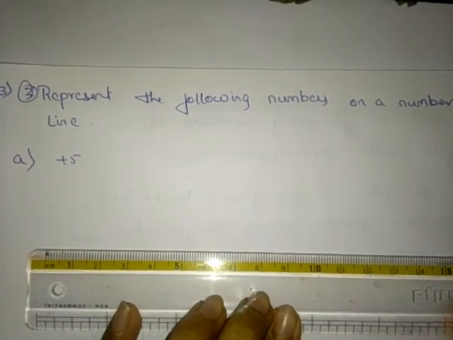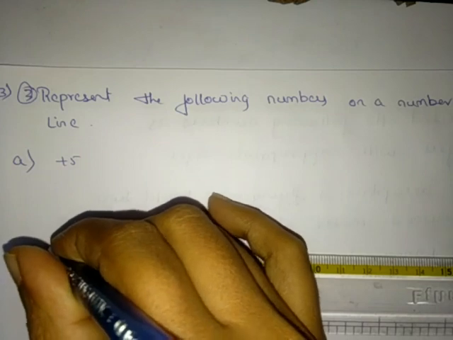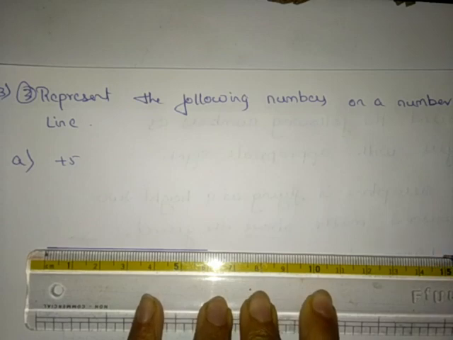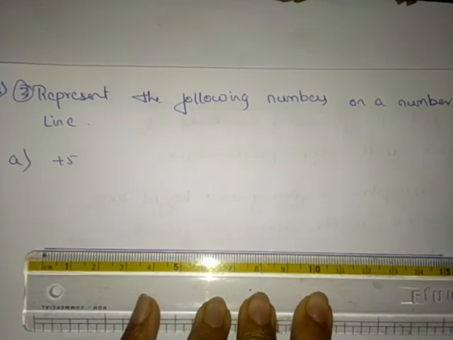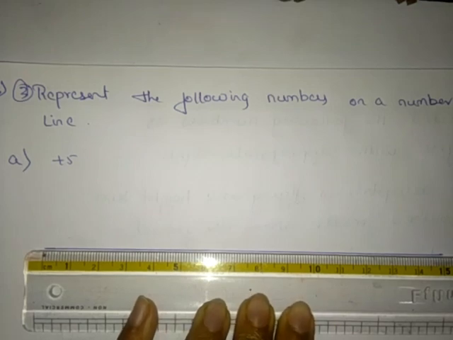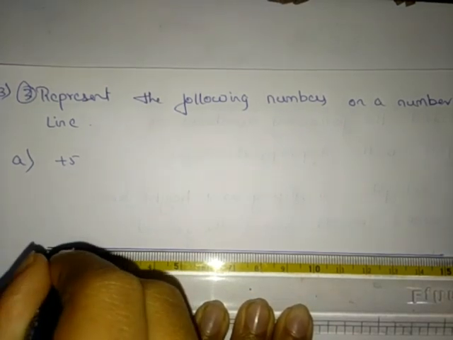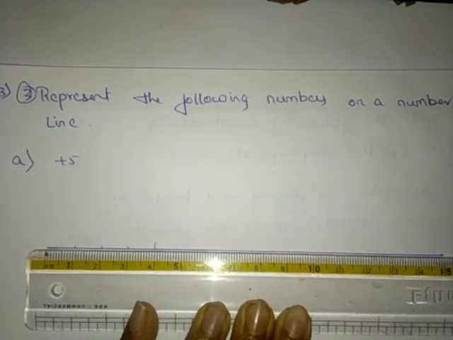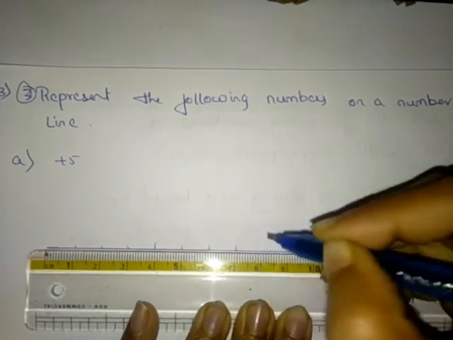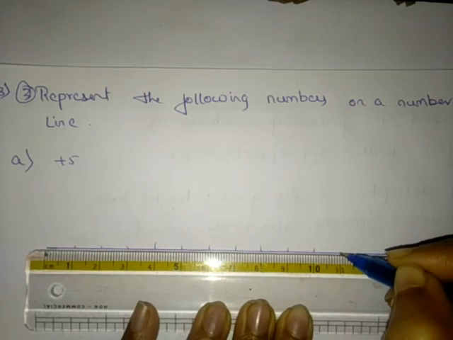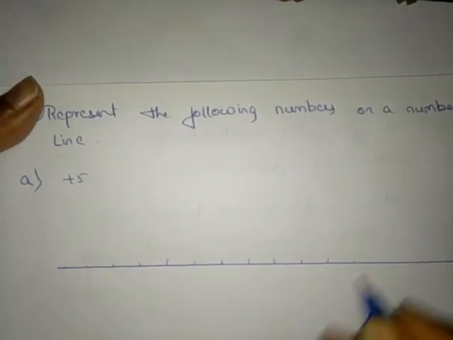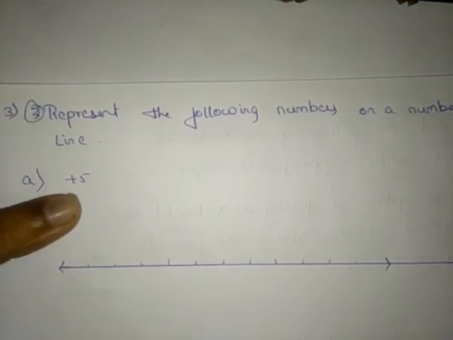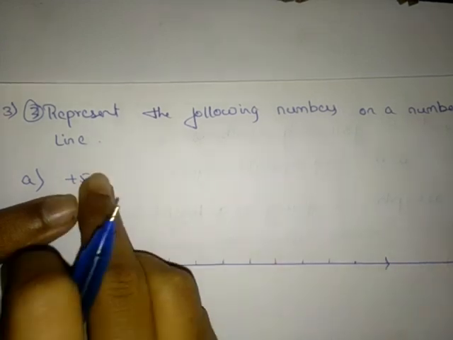Here I am going to draw a number line. While drawing, use a pencil; here I am using a pen. Right, now we need to mark a point for every 1 centimeter. 1 centimeter here, 1 centimeter, right? Till here. Now here they have asked us plus 5, right? So we'll mark these points.